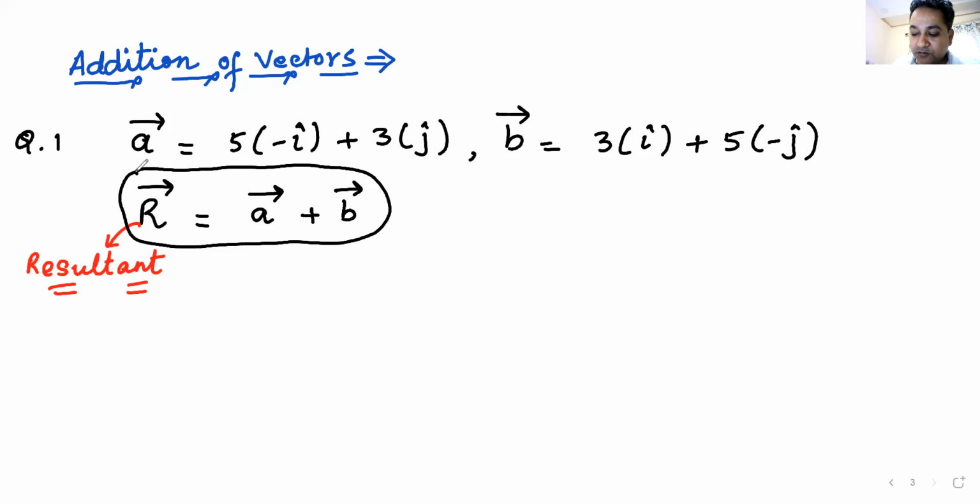Now, as you can see, you don't know what is addition of vectors or subtraction of vectors. Still, I have given you a question and I am waiting for an answer. Can anyone tell me what would be the resultant vector? Vijay Kumar says minus 2i minus 2j, and I think that is the correct answer. How many of you apart from Vijay could do this question? No one else.